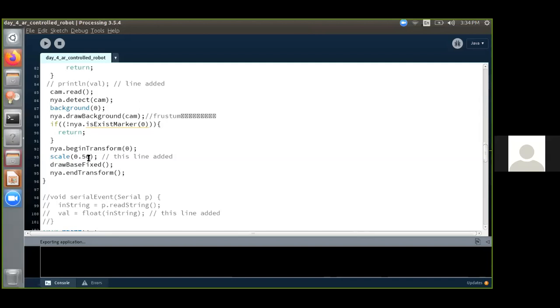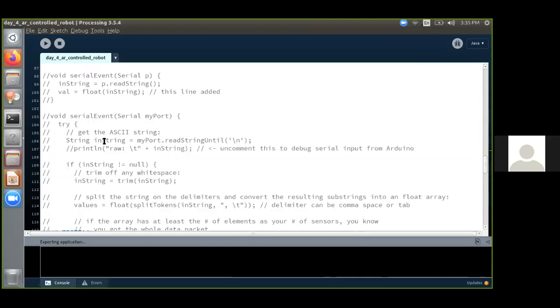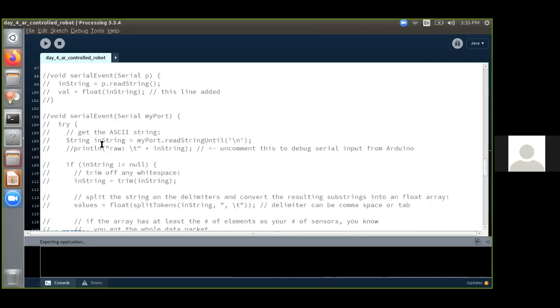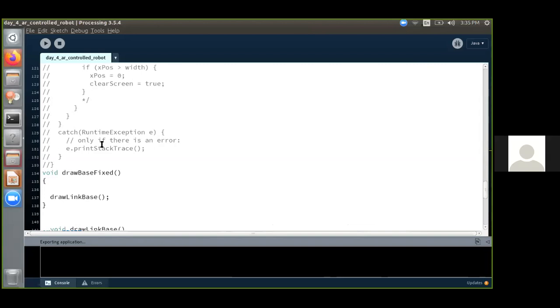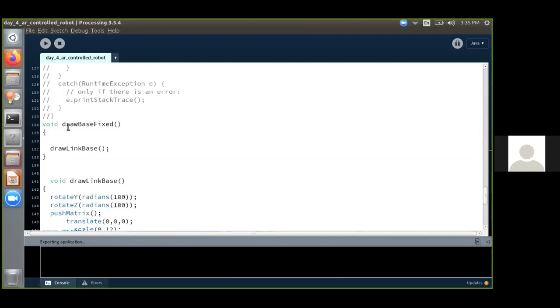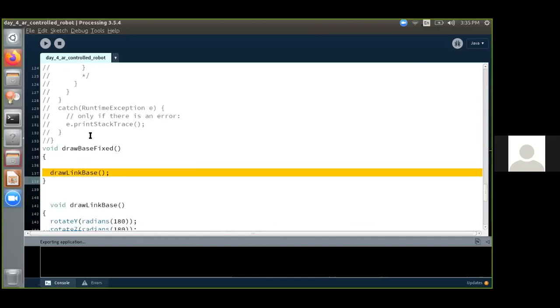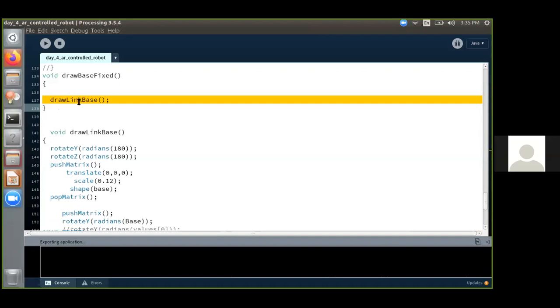Next, what happens is I am calling the void base fixed. So these lines which I have commented can be used if you are going to control the robo using a potentiometer, which I will be talking about in the next 15 minutes. So what happens is that the void draw base fixed. When this function is being called, it goes to this function and it goes to the base link. So you can put this program inside this also, but for better clarification, I have created a base link, and it comes over here.